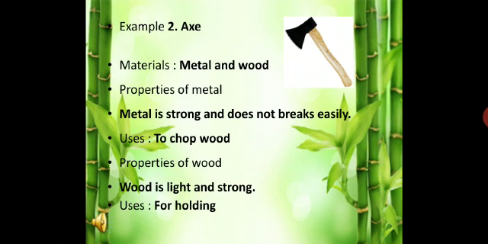Axe. An axe is made of two different materials, metal and wood. The metal head is used to cut wood. It is strong and does not break easily. Wood is light and strong and it is used for holding.